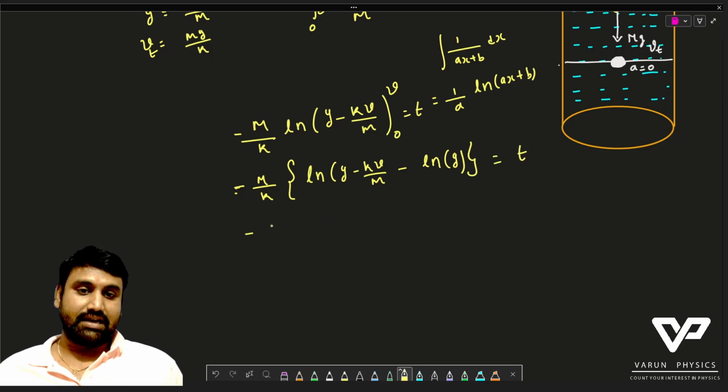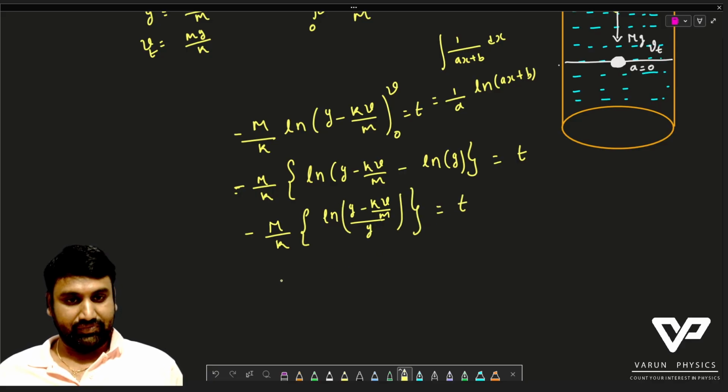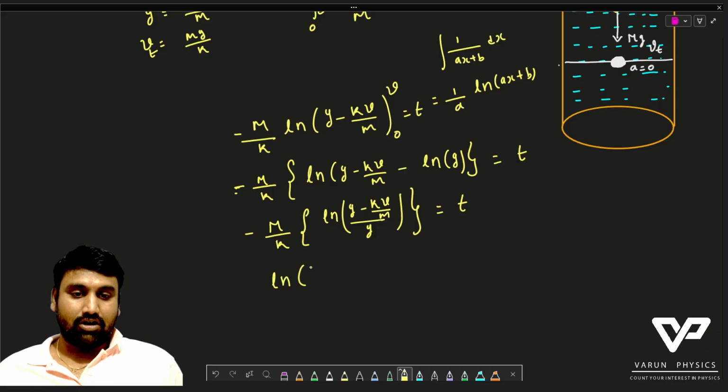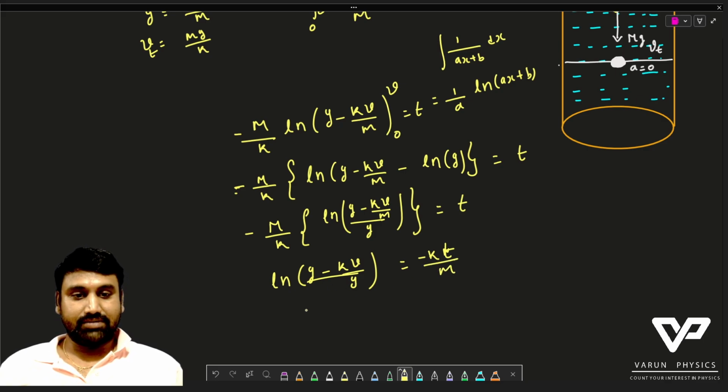Therefore, applying the logarithmic rules, this can be written as minus m by k into ln of g minus kv divided by m divided by g is equal to t. Therefore ln of g minus kv divided by g is equal to minus kt divided by m.